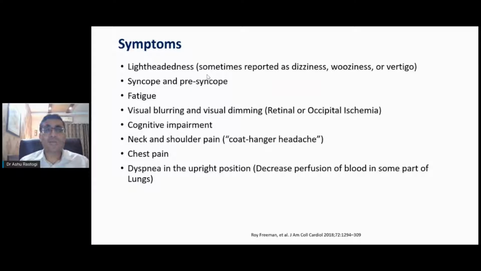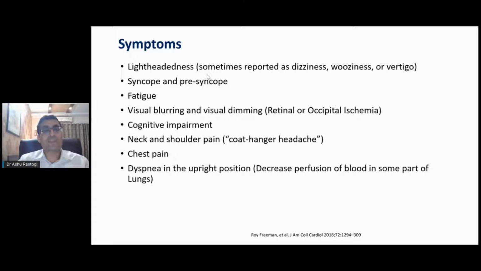How to diagnose? Most importantly, recognize the symptoms first, because the patient will complain of chakkar. That is simple. That can mean any language, and even a layman can say, "Doctor sahab, mujhe khade hote hi bade chakkar aate hain." And this is reported as dizziness, some kind of wooziness. On standing, it feels like the head is spinning, and vertigo. Syncope is a more severe form of this lightheadedness or pre-syncope.